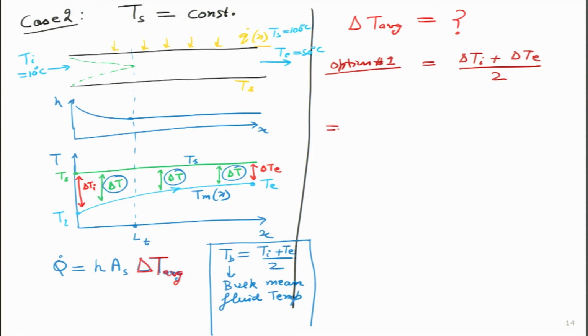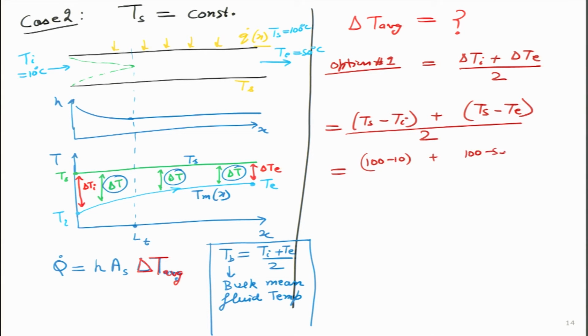In this particular case, our delta T inlet is Ts minus Ti, delta T exit is Ts minus Te, divided by 2, and we can do the numbers also. This will be 100 minus 10 plus 100 minus 50 divided by 2, 90 plus 50 divided by 2, should it be 70 degrees? So that is option number 1.